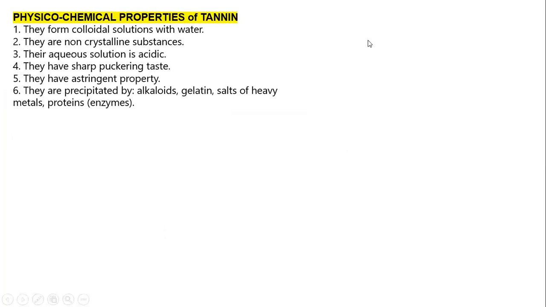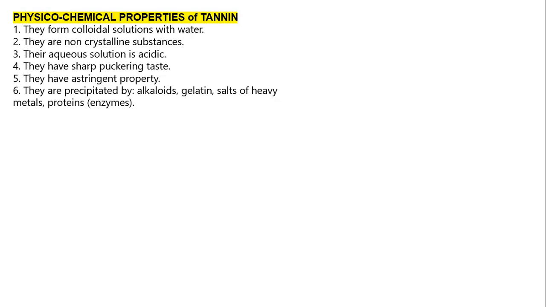So the next one is properties. Now, properties of the tannins. They form a colloidal solution. What does colloidal solution mean? After putting them in water, the colloids keep moving randomly and continuously. Okay, so we call it a colloidal solution. Tannins produce a colloidal solution with water. They are non-crystalline substances, meaning amorphous, a very fine powder, that is what you observe.